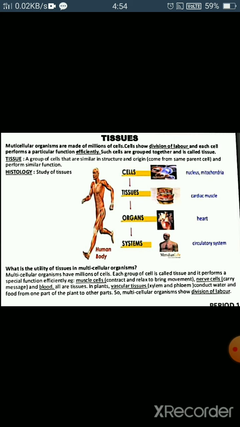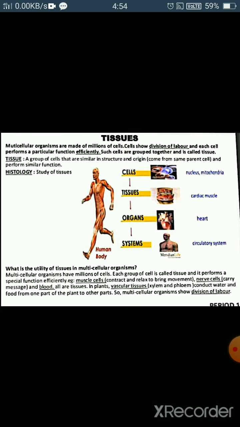But a multicellular organism is composed of millions of different types of cells, right? And these cells cluster together in order to perform specific functions of the body. A group of cells is required to carry out a particular function, and the cells perform the function very efficiently.